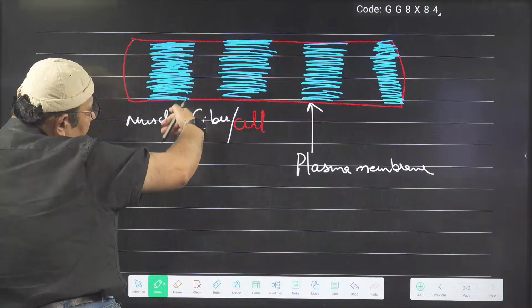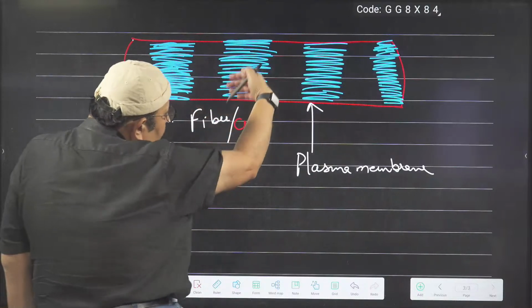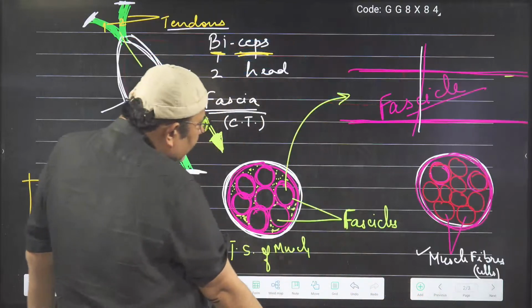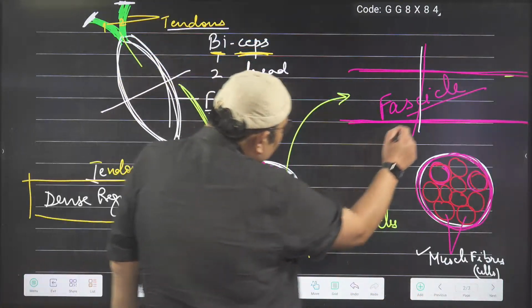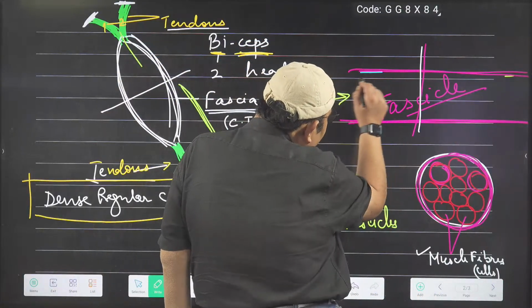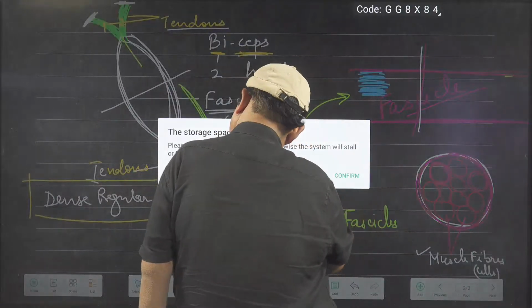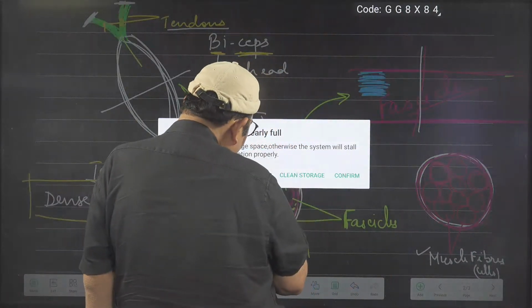The cells are running parallel to each other, packed together.